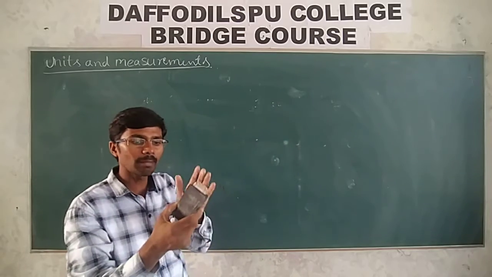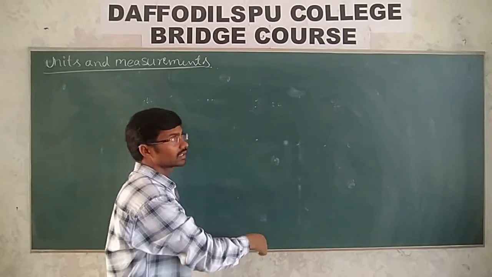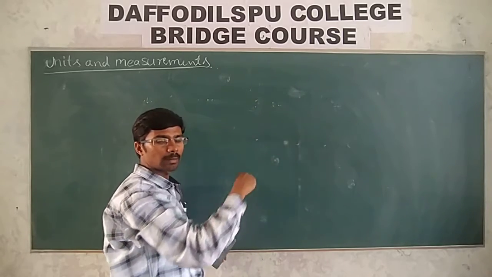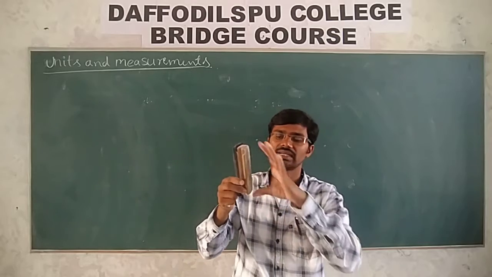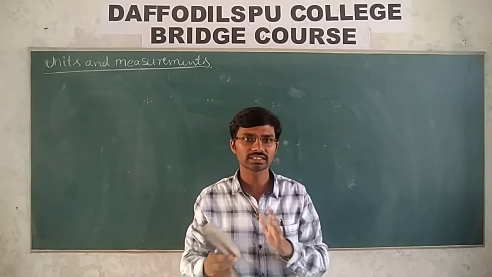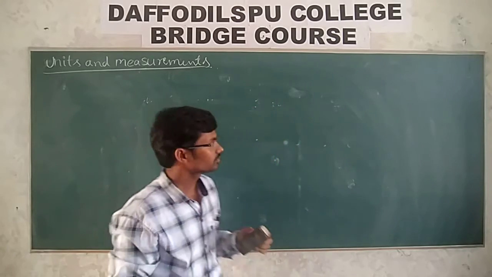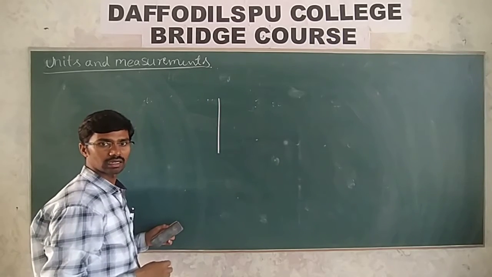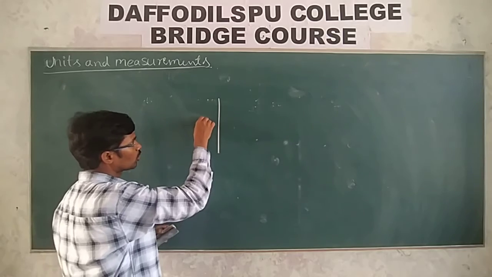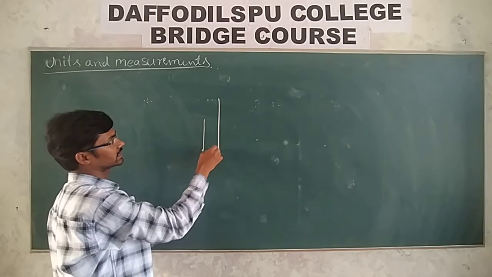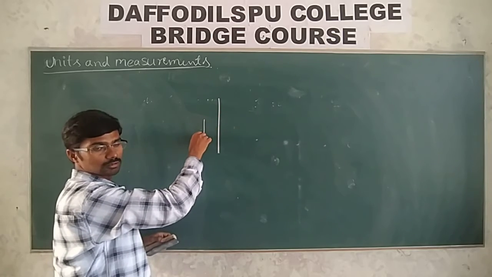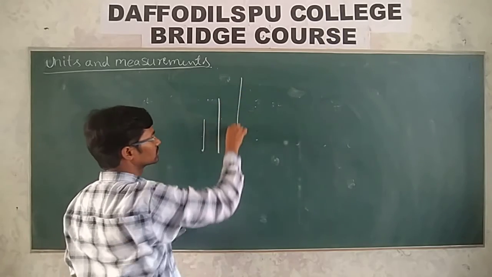That means I am comparing the breadth of this board with this duster length. So what does it represent? Or I have drawn a line. Is it more or less length compared to this one? This is more than this length. But can you make it shorter? Yes, you know very well.